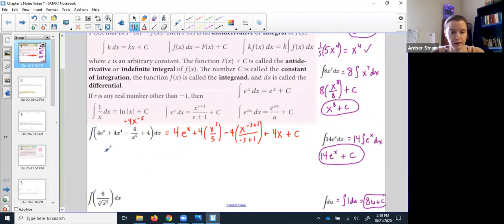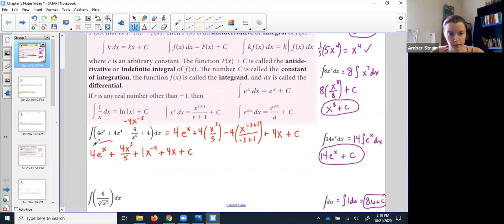So let's clean this up a little bit. 4e to the x, that's as far as you can go. This one, I can't really combine them, but I could write it as the single fraction, 4x to the 5th over 5. Okay, this one, this would be a negative 4 on the bottom, so those would actually cancel out. But be careful, they don't cancel and disappear. They reduce to a positive 1. Okay, because this minus 5 plus 1 would be minus 4, and minus 4 over minus 4 is a positive 1. And then, of course, plus 4x plus c.